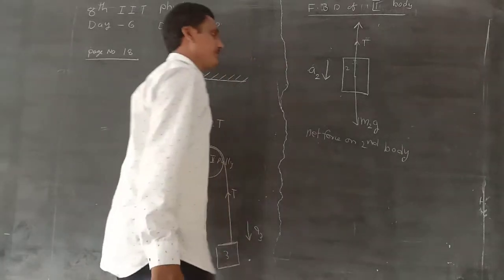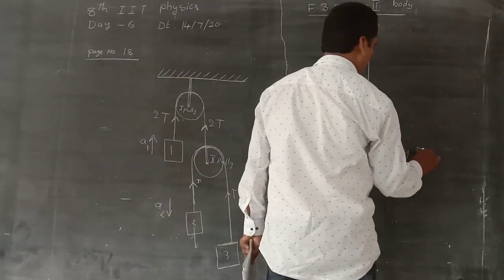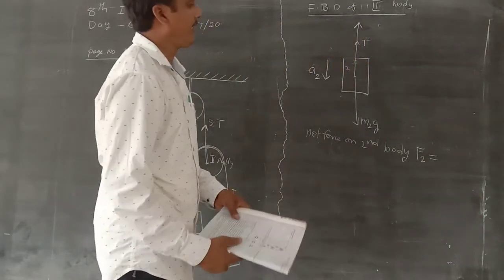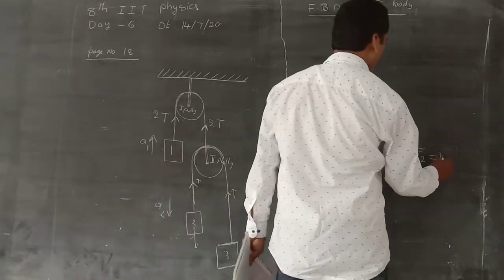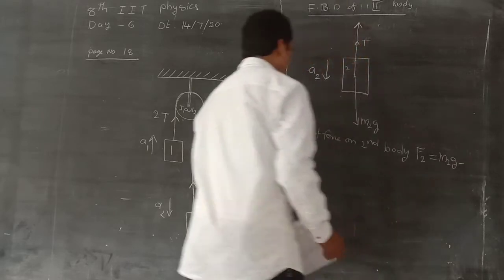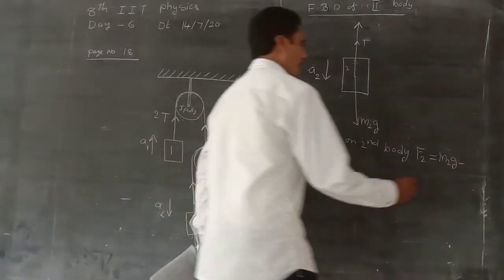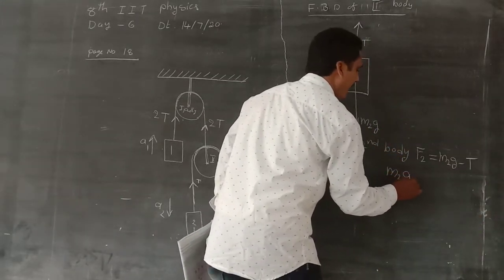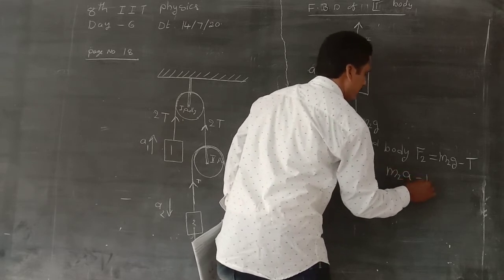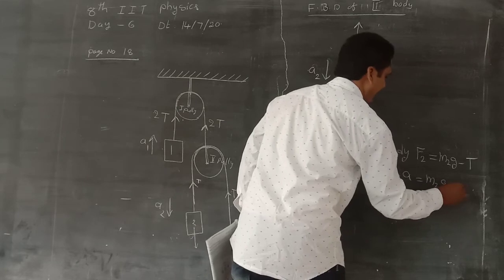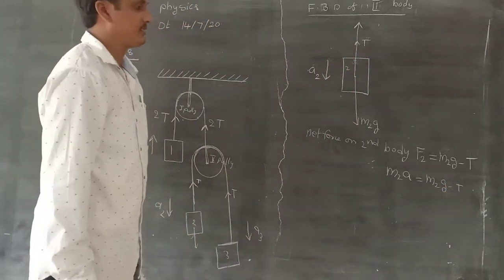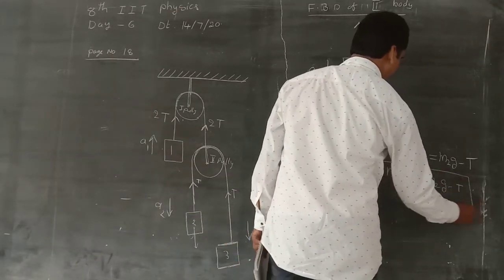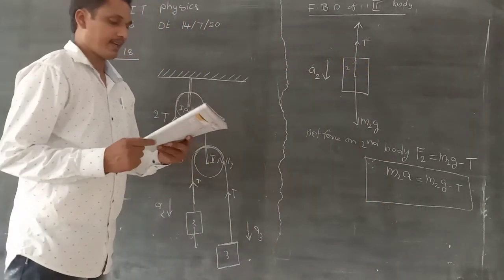On the second body, F2 is equal to, here the weight is greater than the tension, so M2 into G minus tension T. F2 means M2 into A. Therefore, M2 into A is equal to M2 into G minus T. This is the constraint equation of the second body.